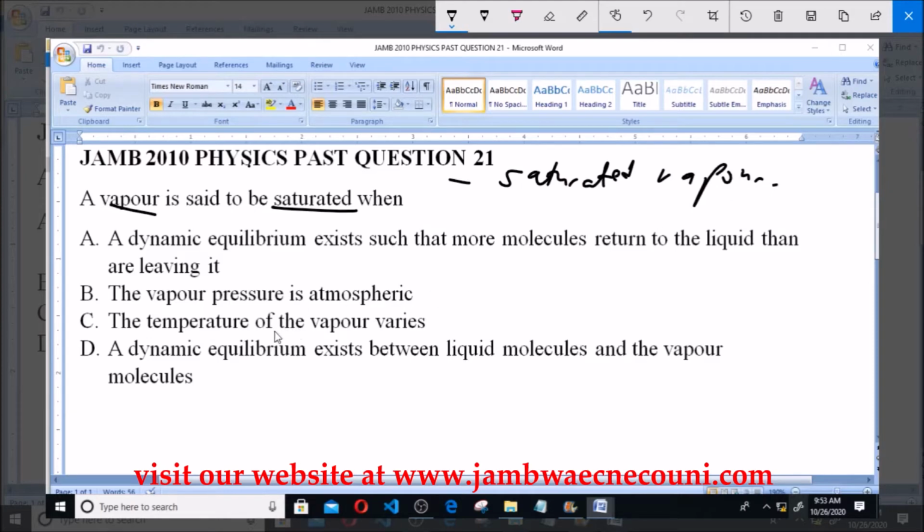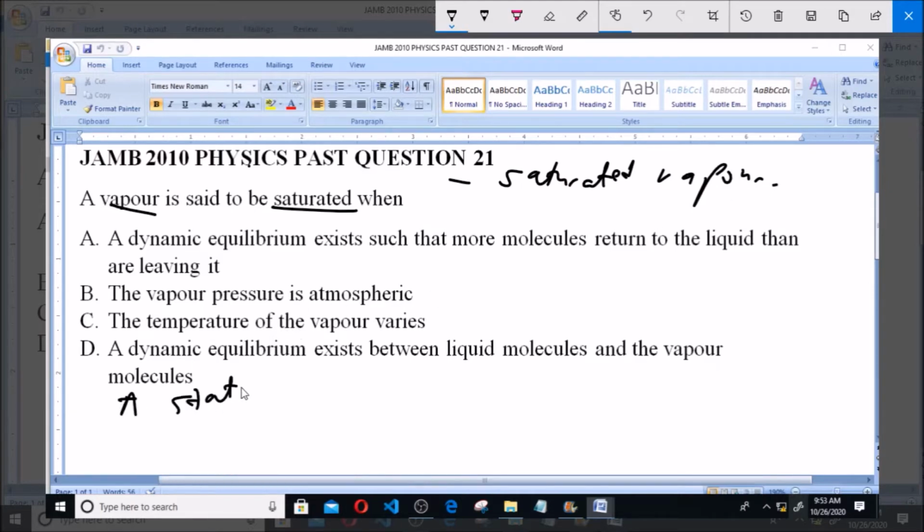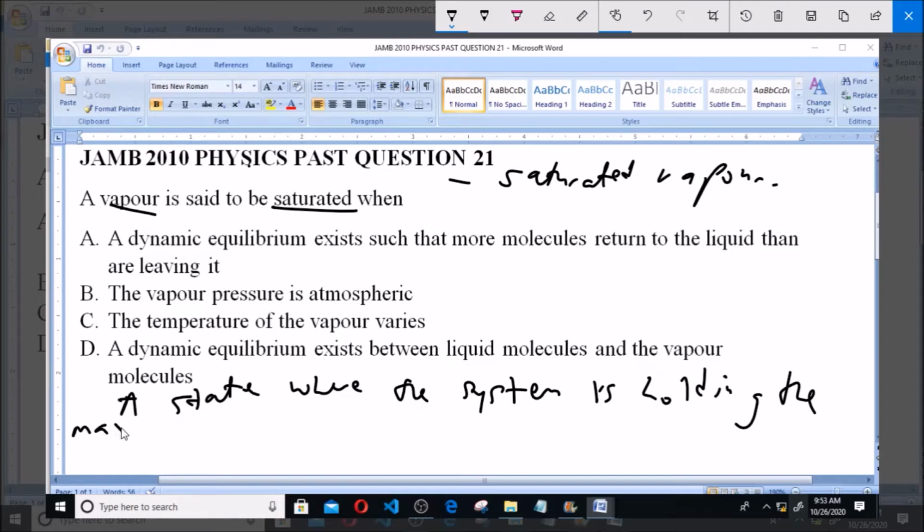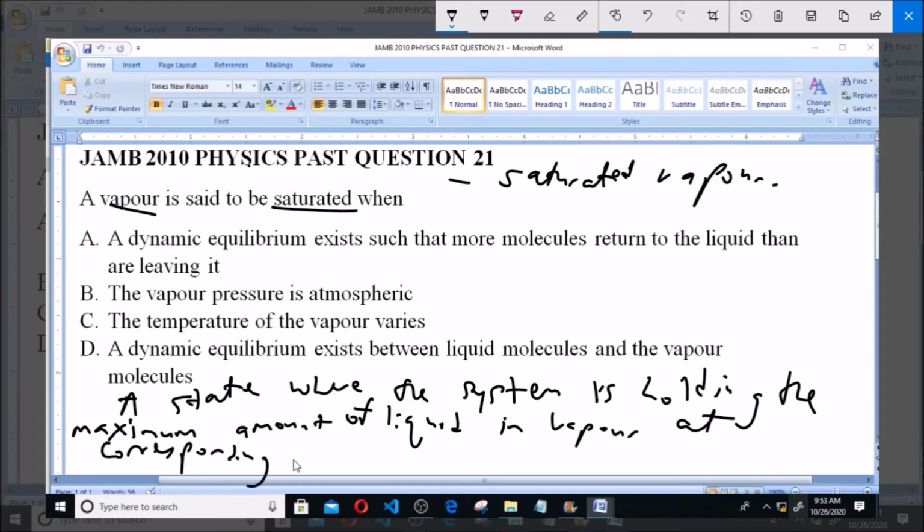A saturated vapor refers to a state where the system, that is the gaseous system, is holding the maximum amount of liquid in vapor at the corresponding temperature and pressure.